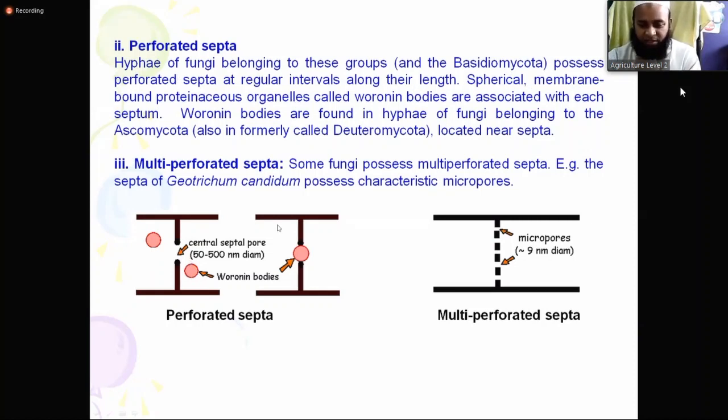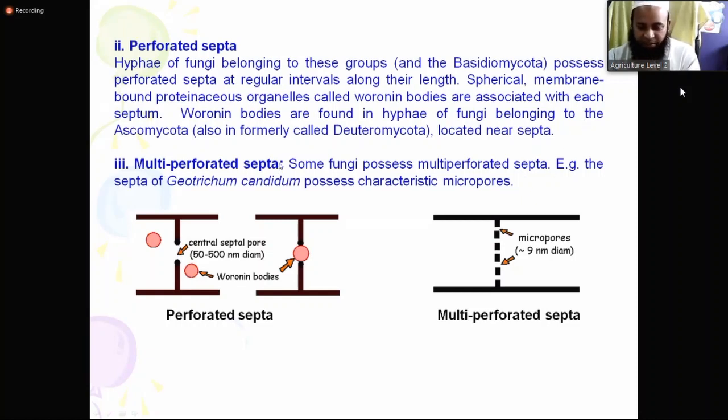Proteinaceous organelles, they are made of protein, called Woronin bodies. Spherical, membrane-bound, proteinaceous organelles called Woronin bodies are associated with each septum. Woronin bodies are found in hypha of fungi belonging to the group Ascomycota, a very big group, located near the septum.